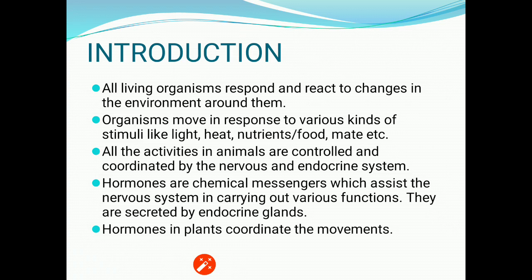Hormones in plants coordinate the movements. That means in animals, control and coordination is done by nervous system as well as endocrine system. While in the plants, the control and coordination is regulated by the chemicals only. That means chemical coordination is found in the plants.